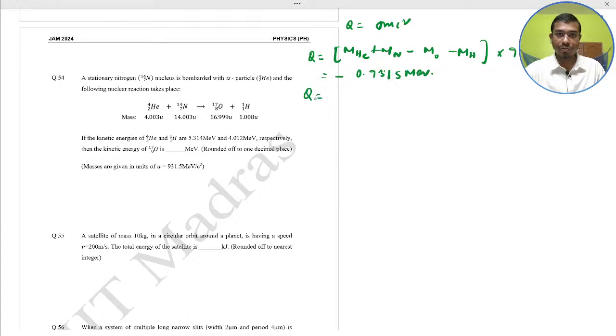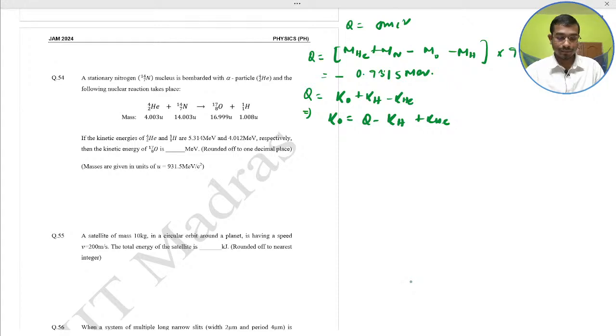So Q equal to kinetic energy of oxygen plus kinetic energy of hydrogen minus kinetic energy of helium. So you have to find the kinetic energy of oxygen, which would be Q minus kinetic energy of hydrogen plus kinetic energy of helium.